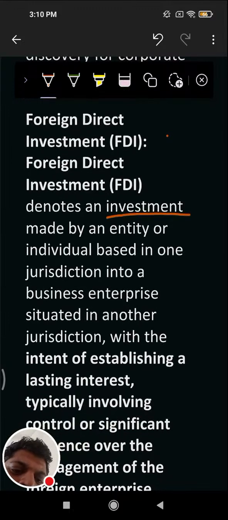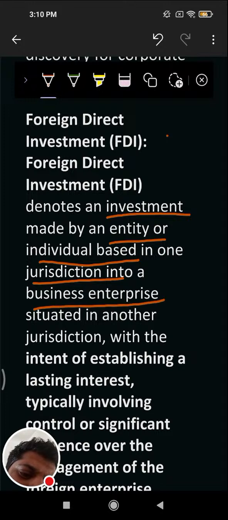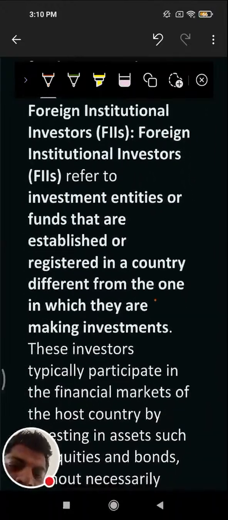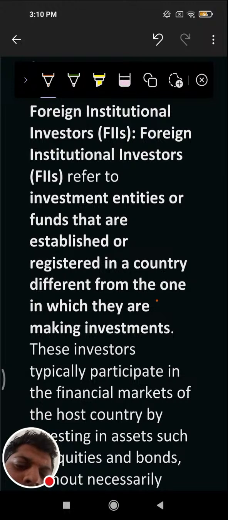It denotes an investment made by an entity or individual based in one jurisdiction into a business enterprise situated in another jurisdiction with the intent of establishing a lasting interest, typically involving control or significant influence over the management of the foreign enterprise. Then, what is the FII?